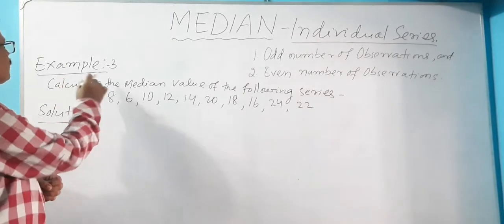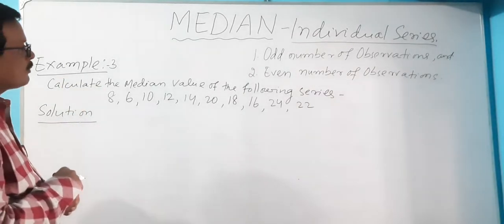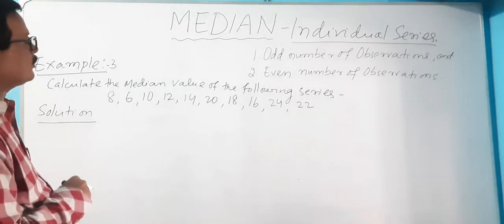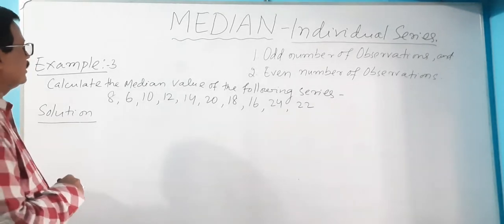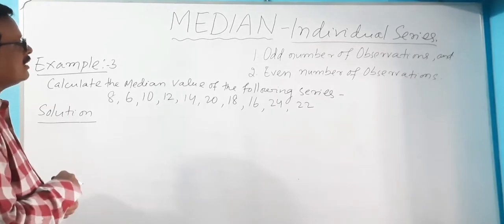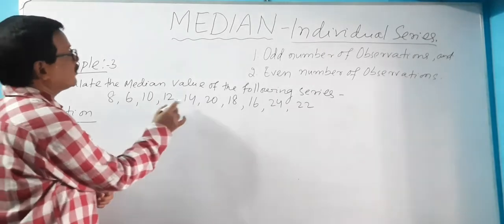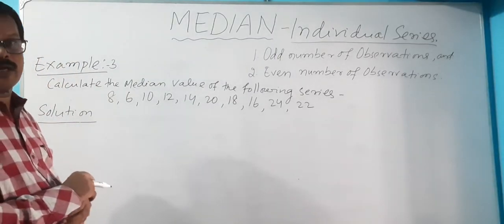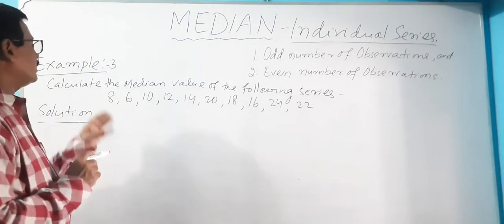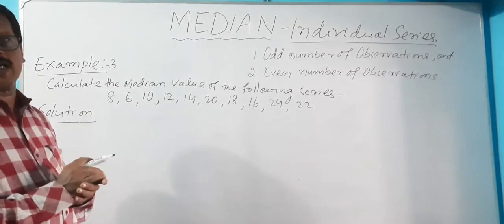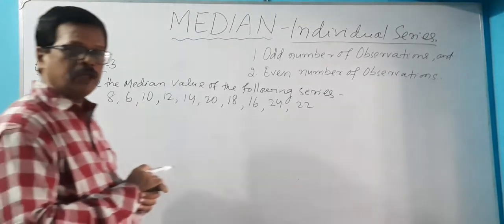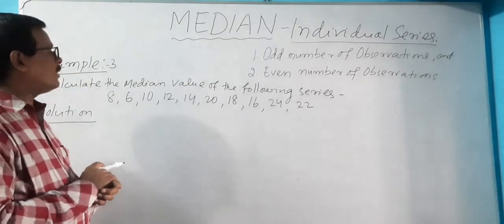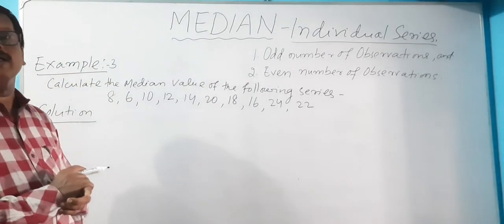Another example, example 3. Calculate the median value of the following series: 8, 6, 10, 12, 14, 20, 18, 16, 24, 22. Now, what is the value of n? 1, 2, 3, 4, 5, 6, 7, 8, 9, 10. So is 10 an odd number or an even number? 10 is an even number. So if an even number of observations are given, how do we calculate the median value? We can see here.